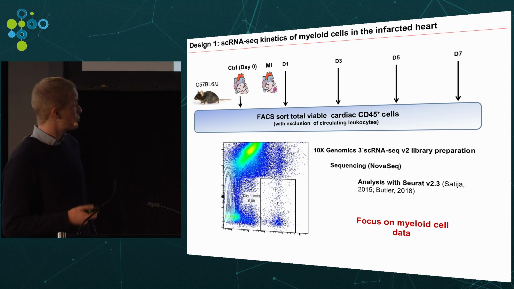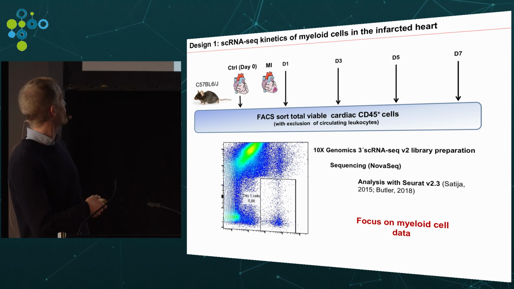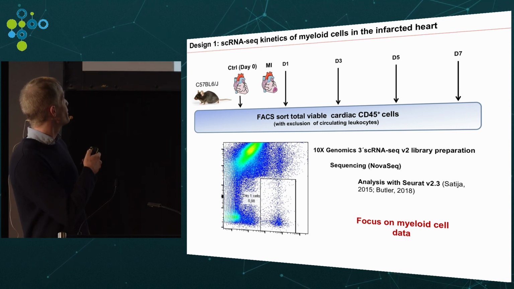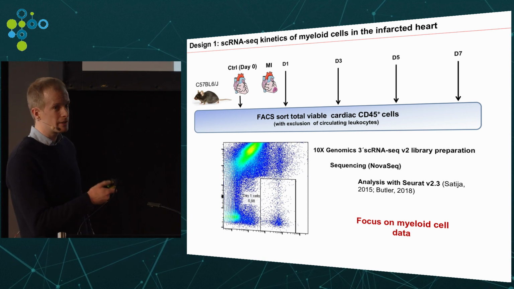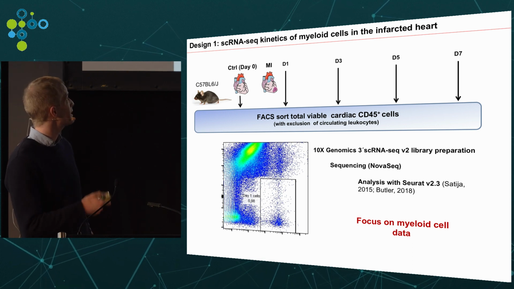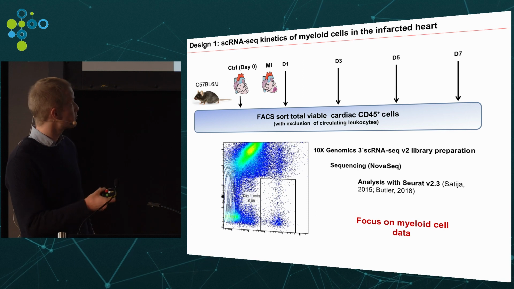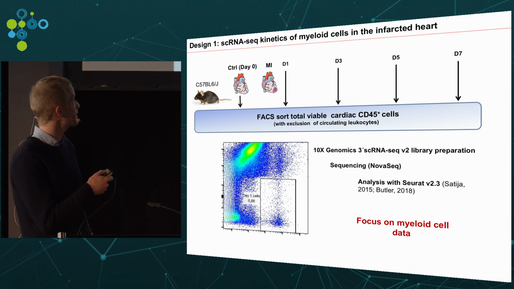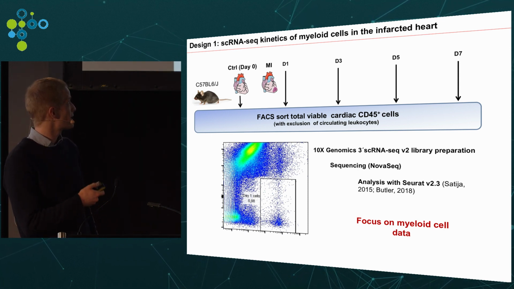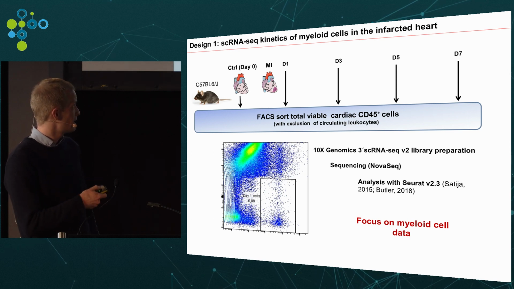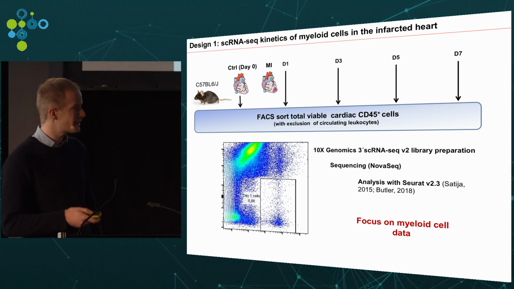So to this end, what we did is pretty simple. We used the model of myocardial infarction in mice and collected hearts before infarction or at various time points after induction of infarction, so 1, 3, 5, and 7 days. And from this heart, we sorted total viable cardiac leukocytes and processed them for single-cell RNA-seq using the 10x pipeline. And we'll focus here only on myeloid cell data.